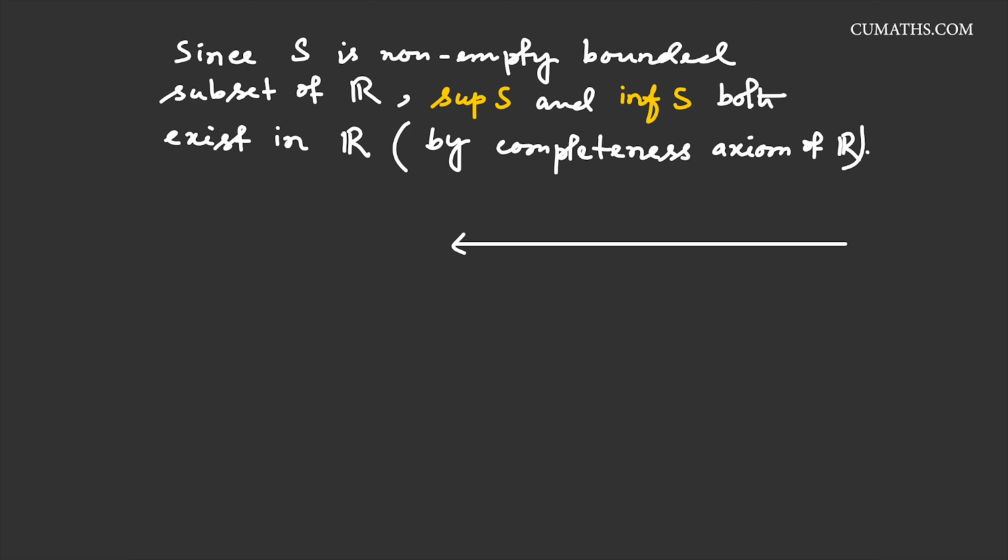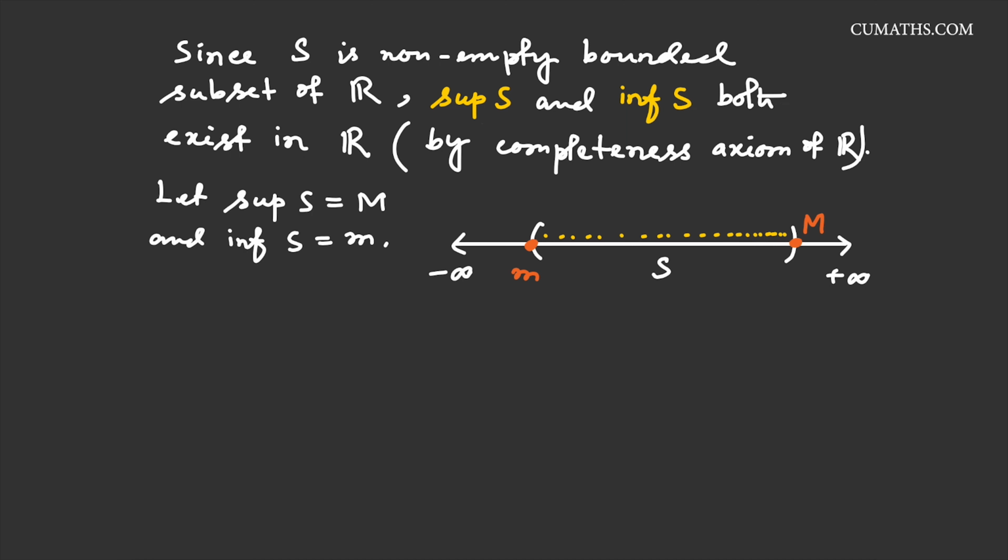For reference, let us take this diagram. This is our real line and this is our set S as before, and it has infinitely many elements. These are the infinitely many elements of S. Now, as I said, both supremum and infimum exist in R. This means this must be the infimum and this must be the supremum. Suppose this is small m and this is capital M. We here just consider supremum and infimum, so we have to write this. So as I said, supremum of S equals capital M and infimum of S equals small m.